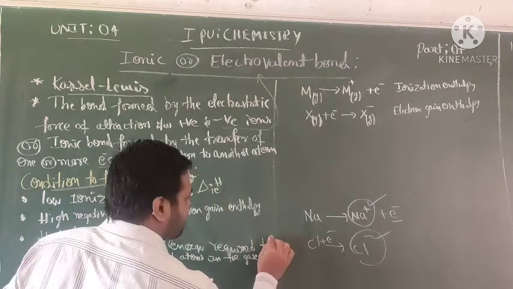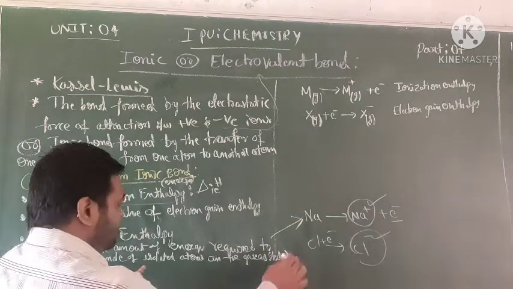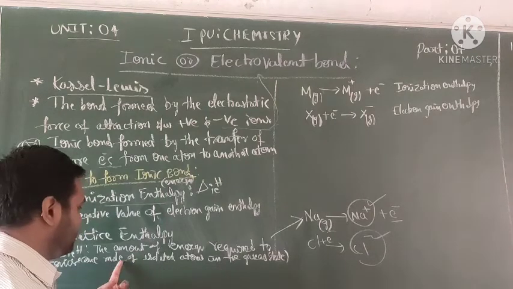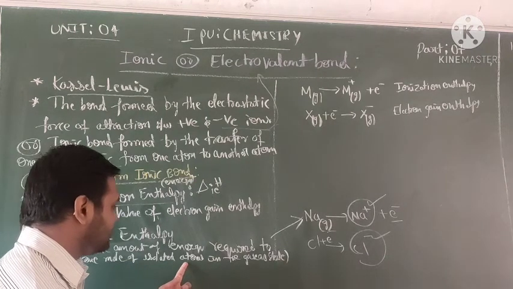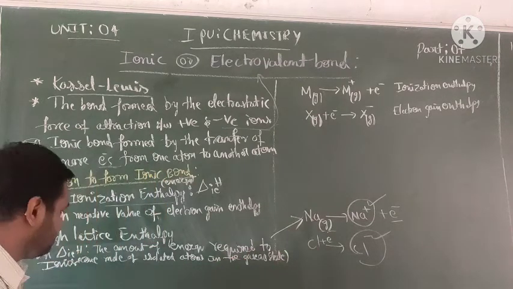See, this is the formation of ionization enthalpy. This is a gaseous state, 1 mole of isolated atoms in the gaseous state.